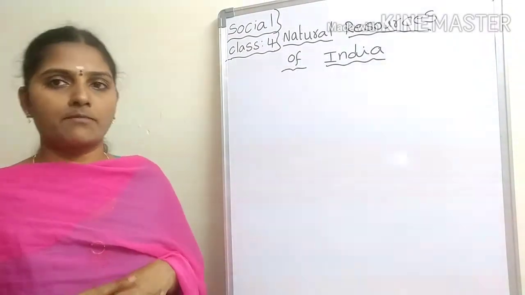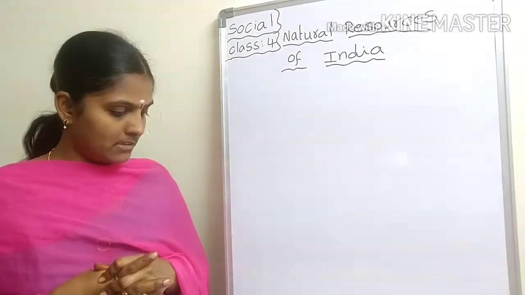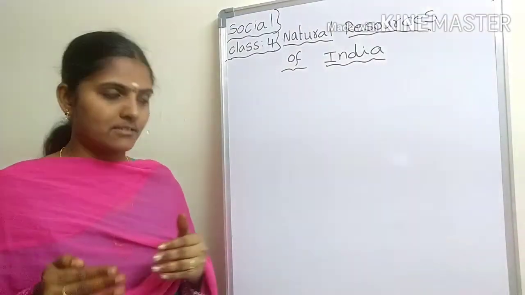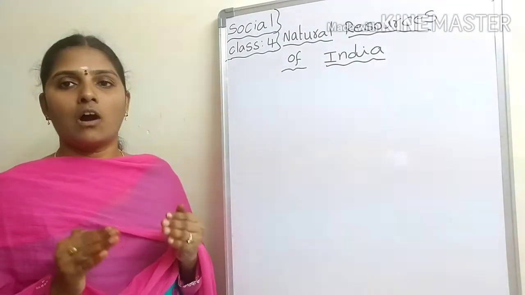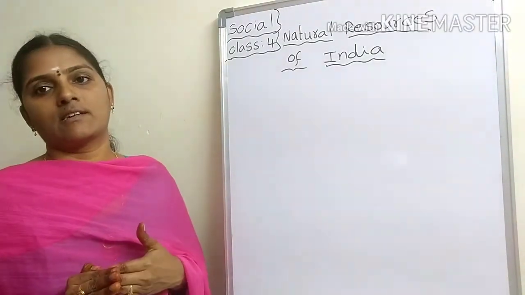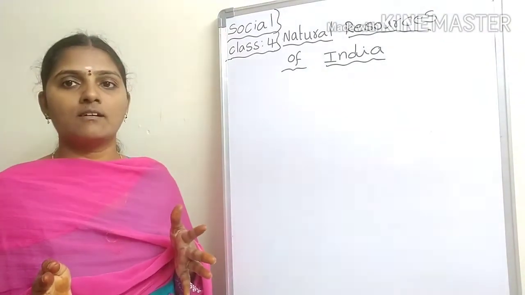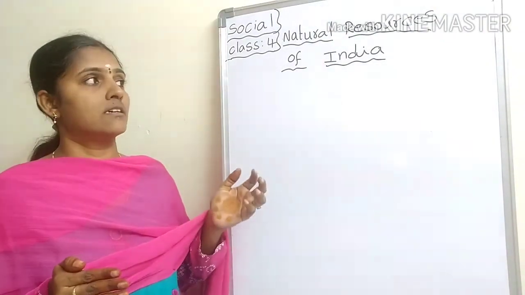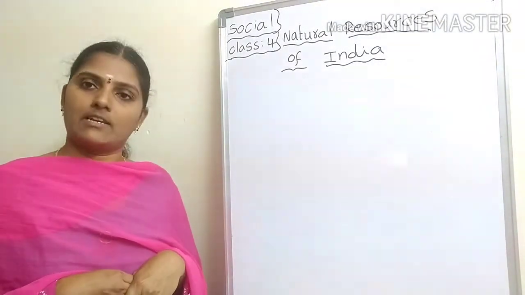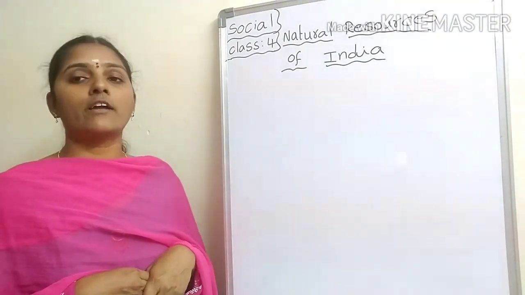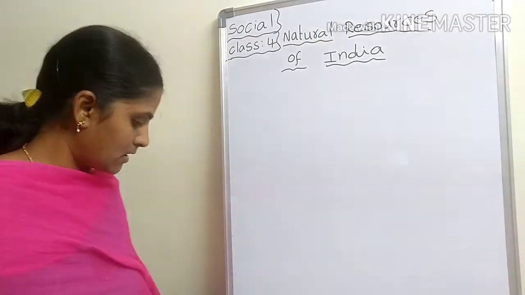Soil is essential for plants to grow and live. Understood? All this was explained in the previous class. Today I will explain about non-renewable resources.